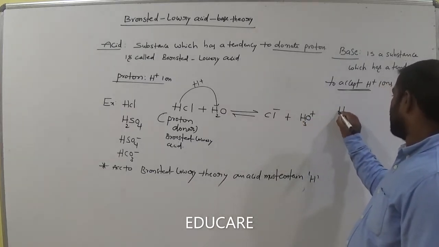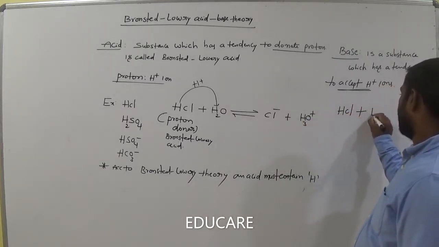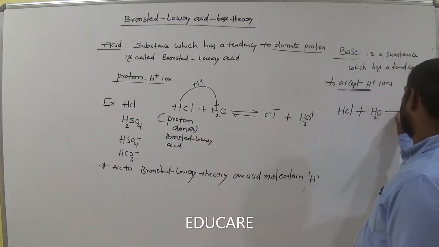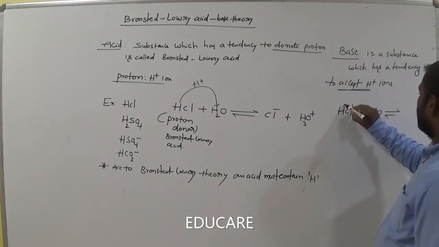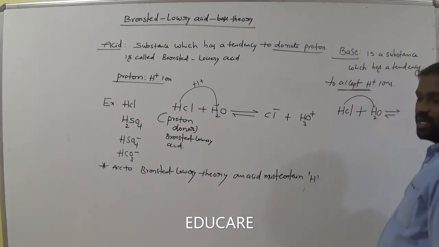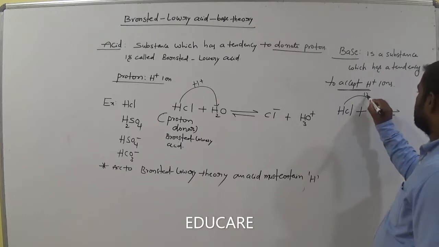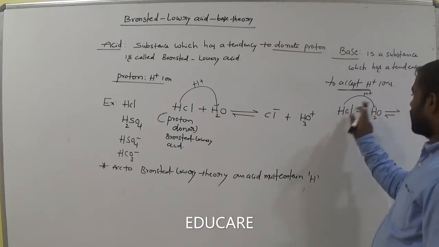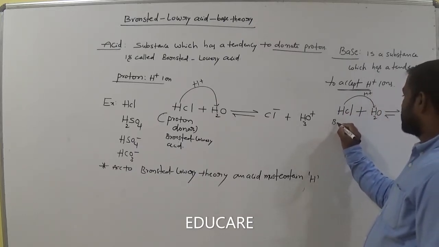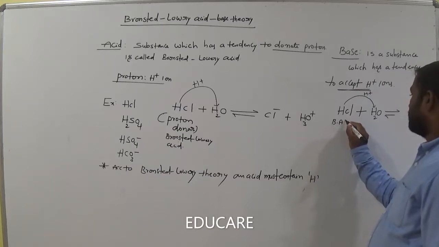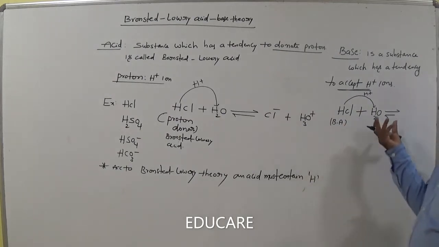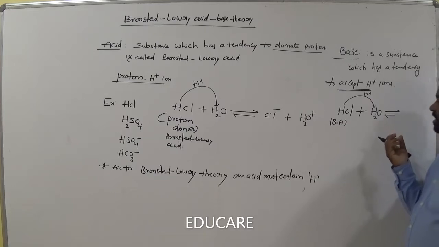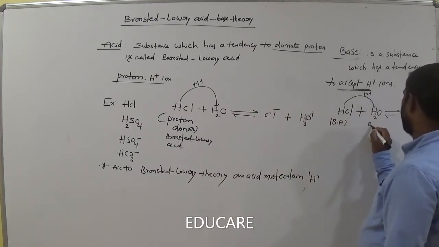So now this is HCl treated with H2O, a reversible reaction. HCl can donate the proton to this H2O. A proton donor is called a Bronsted acid, so HCl is the Bronsted acid. Now this H2O accepts the proton, so it becomes the Bronsted base.